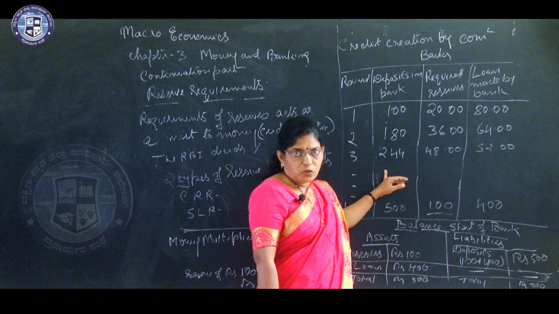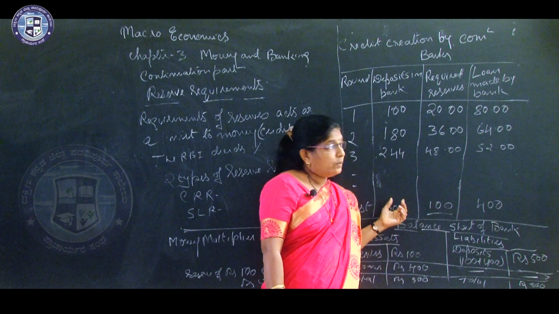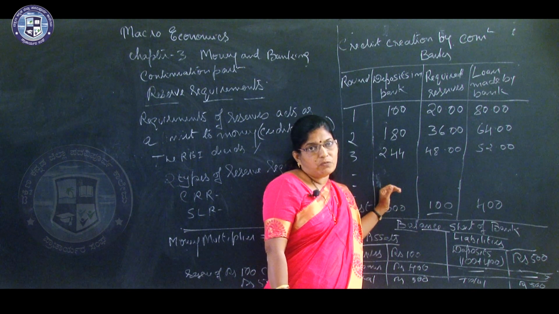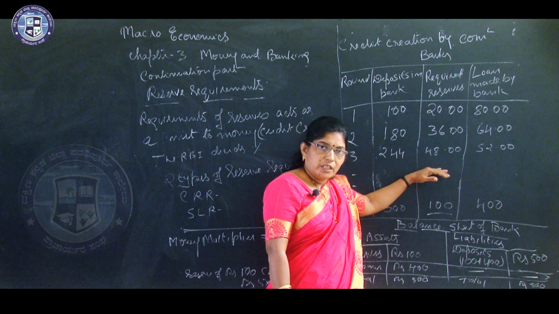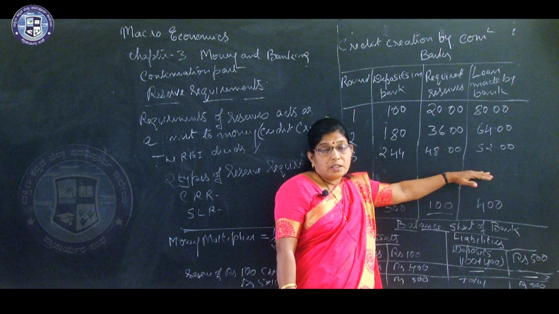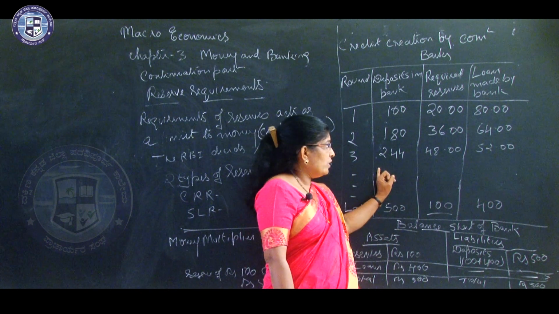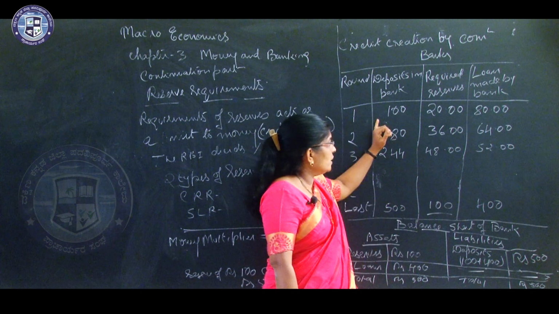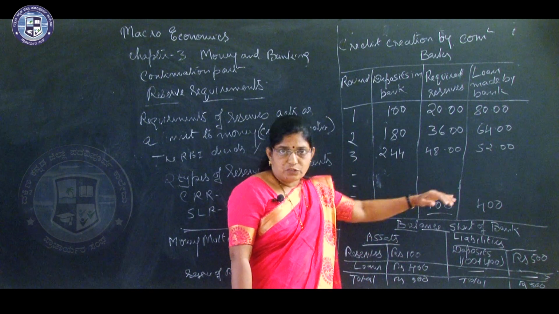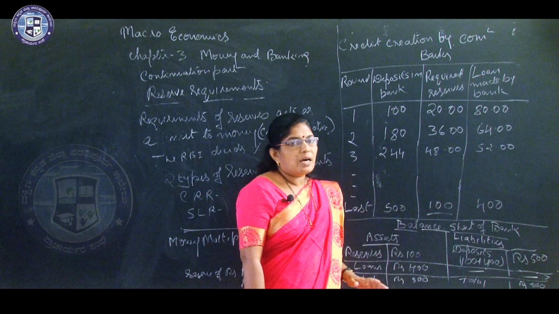Out of this 244, if you deduct 20%, okay, what is the 20%? That is 48 rupees. 20% of 244, that is 48 rupees, okay. And the amount the bank will get to lend to the people is not 224 minus 44, that is 100 minus 44, that is 52 rupees, okay. That 52 rupees the bank will get to lend to the people as a loan, okay.